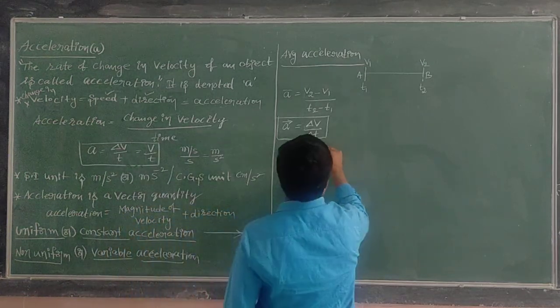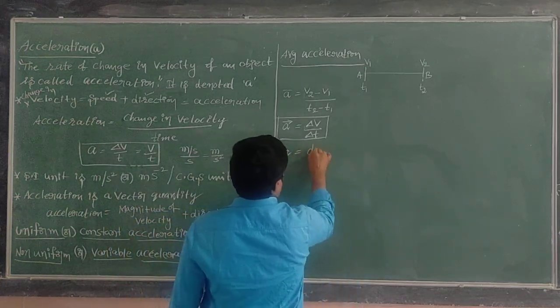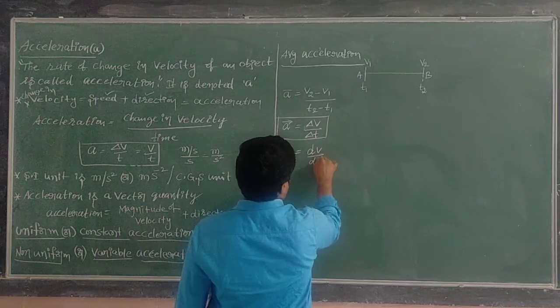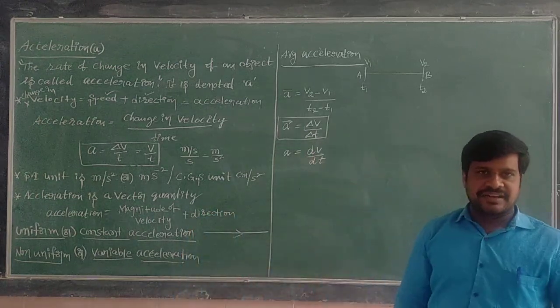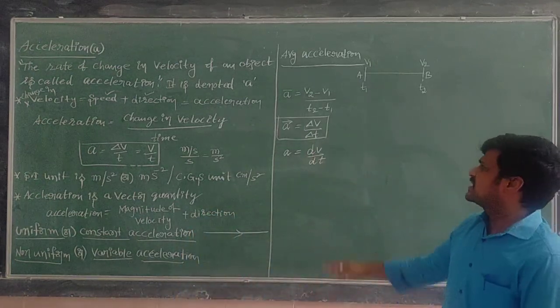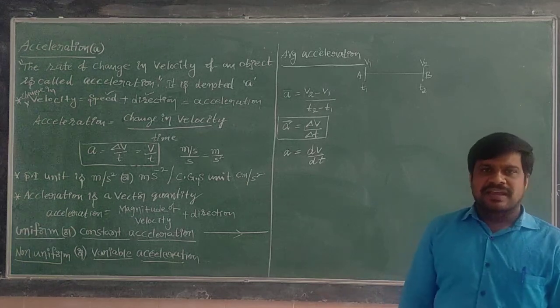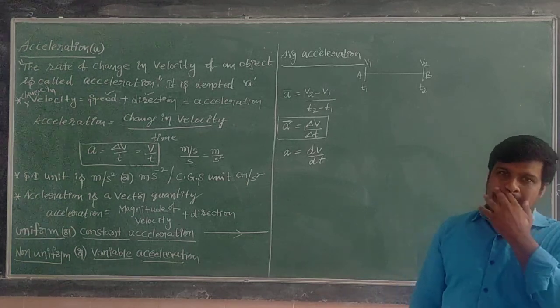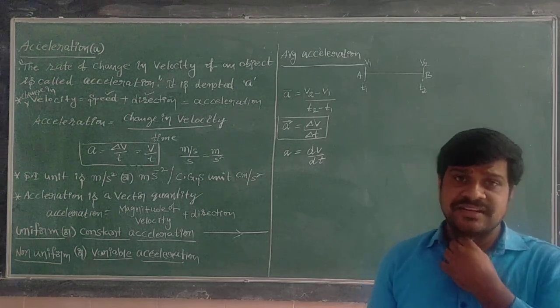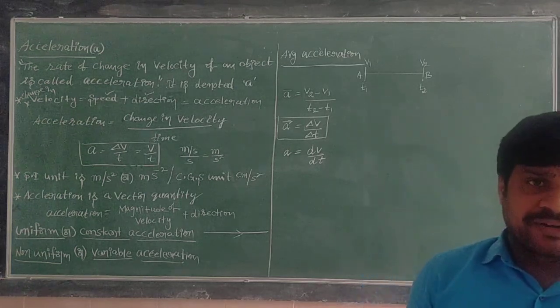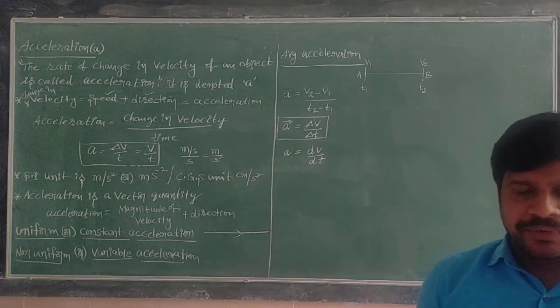For instantaneous acceleration, the same A equals dV by dt. This is the instantaneous acceleration. Now these things are not that important from the exam point of view, but instantaneous velocity and instantaneous speed are important for the exam.